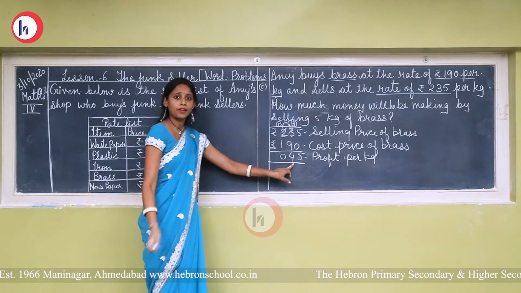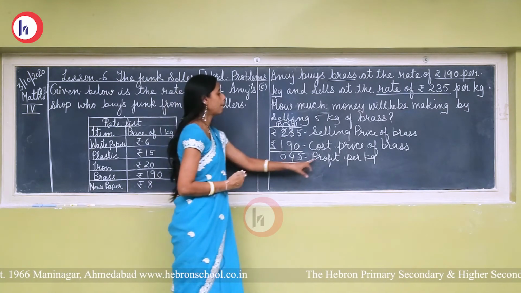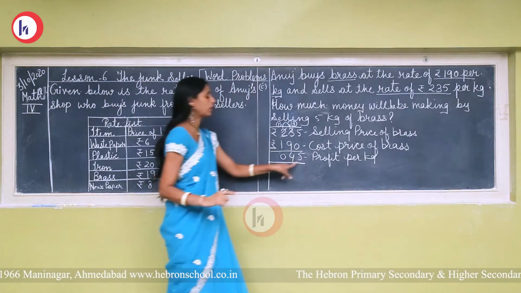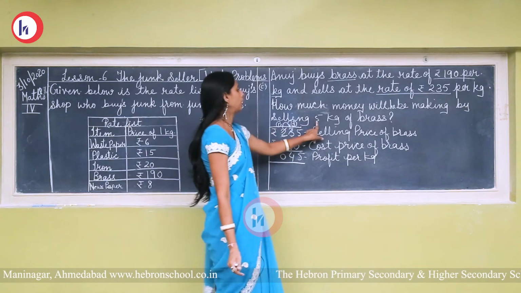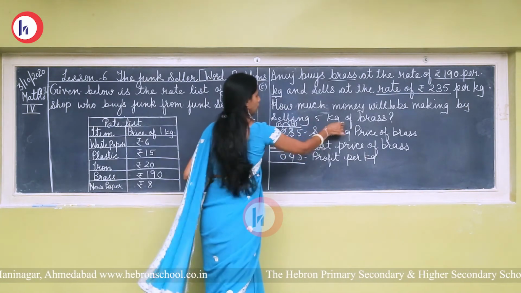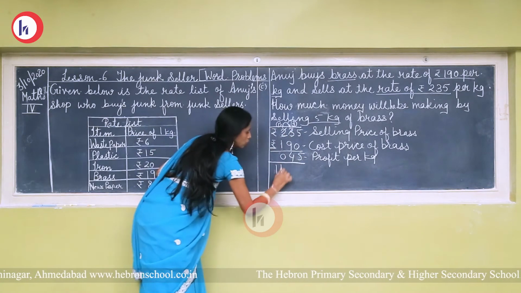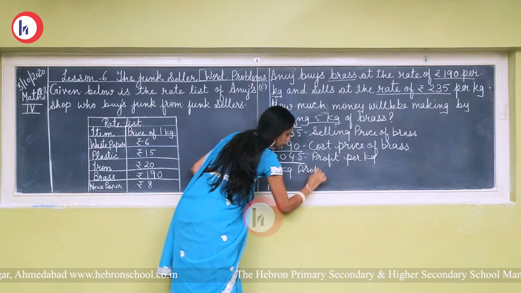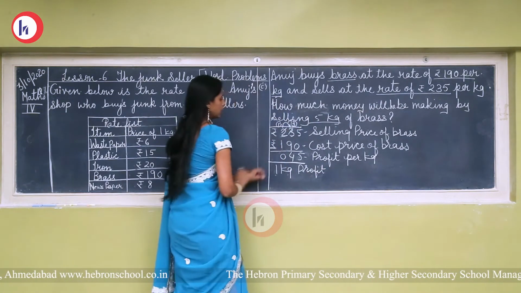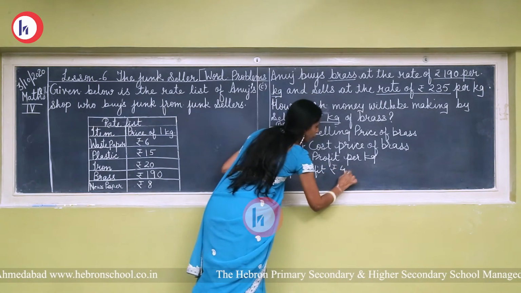तो rupees 45 अनुज profit gain करता है per kg पे, 1 kg पे rupees 45. Okay, so here we have to find out the profit of 5 kg. So we'll write 1 kg profit is rupees 45.